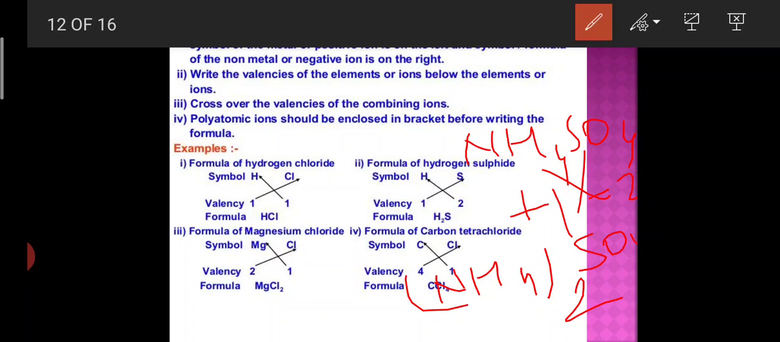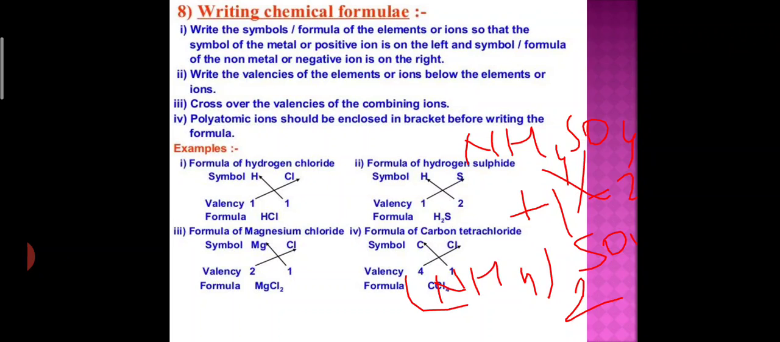In case of polyatomic ions, the polyatomic ion should be enclosed in a bracket before writing the chemical formula. Understand what I am saying? Write the symbol or formula of the element or ion, so that the symbol of the metal, the positive ion, is always written on the left side. Understand? And the non-metal should be written on the right side, and the valency of the elements or ions just below the element. You can see many examples here.